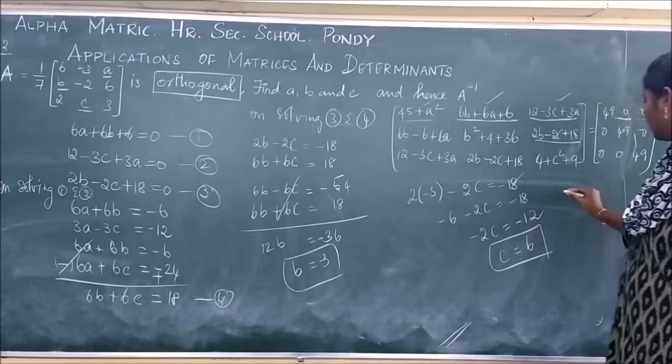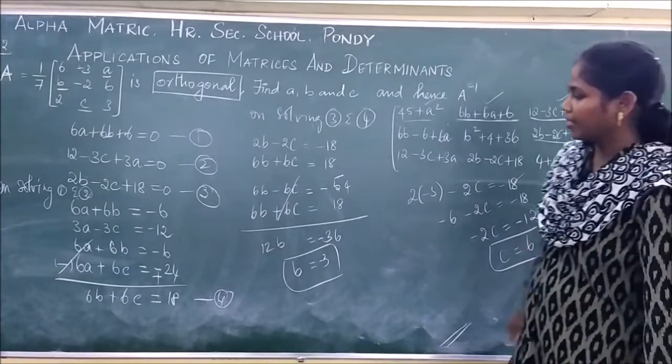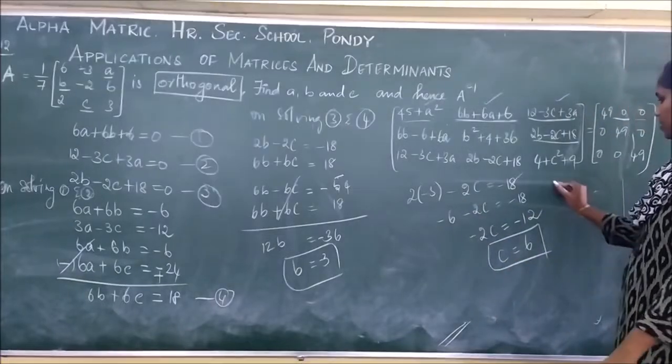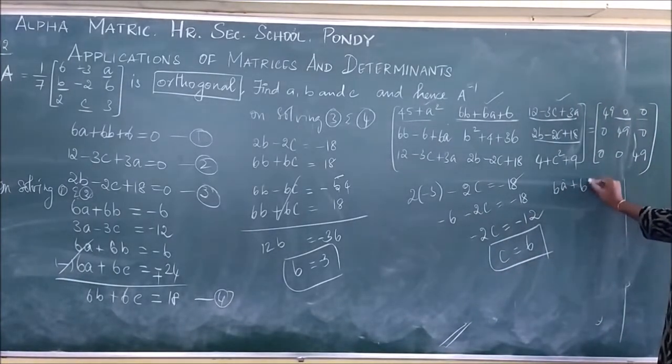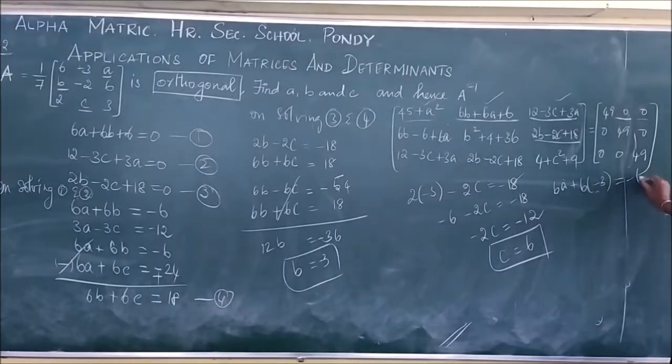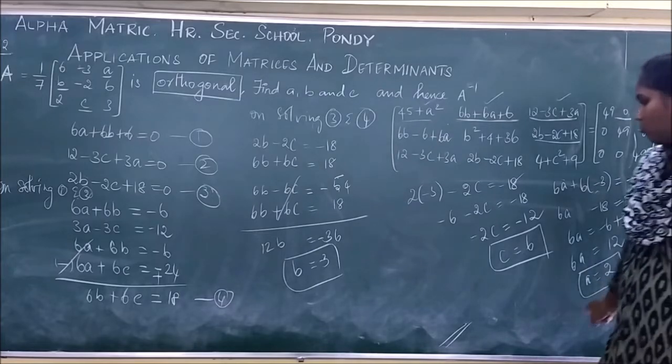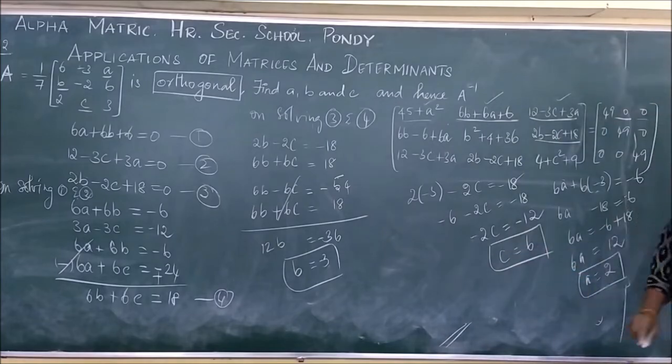Okay. Next, in equation 1 I have a, and b also. Okay. 6a plus 6 times minus 3 is equal to minus 6. Okay. So 6a minus 18 is equal to minus 6, and 6a is equal to minus 6 plus 18 is equal to plus 12, and a is equal to 2. And the value of a is 2, and the value of b is minus 3, and the value of c is 6.